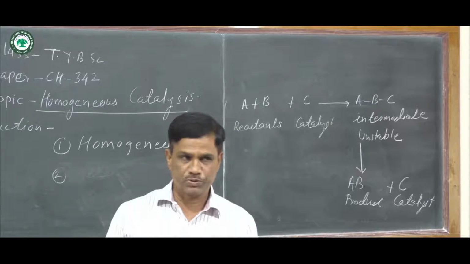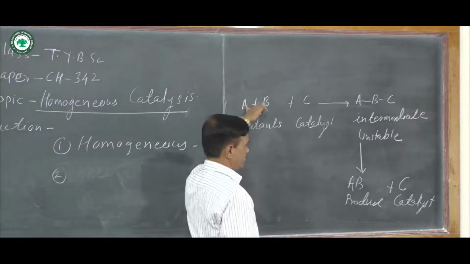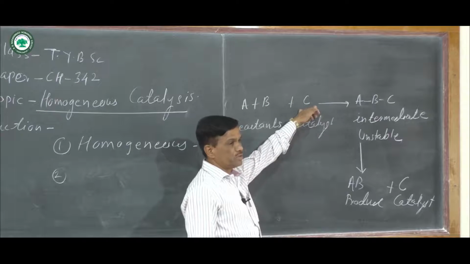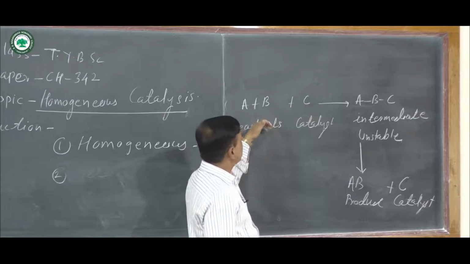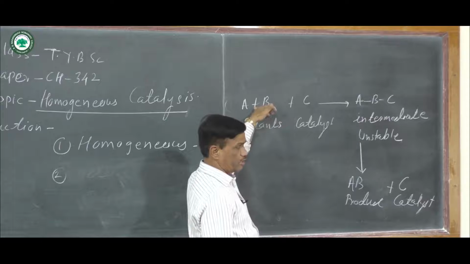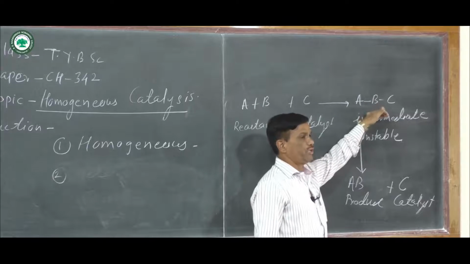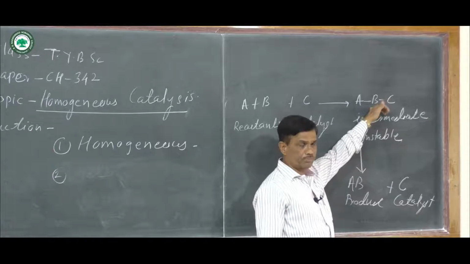In the catalysis process, the reactants react with each other in the presence of a suitable catalyst. That catalyst reacts with, suppose, A and B reactants. There is a formation of an intermediate, that is ABC.